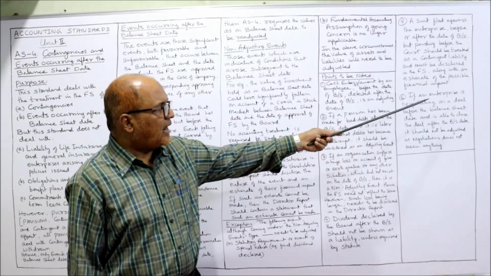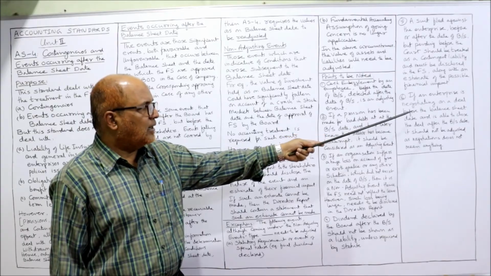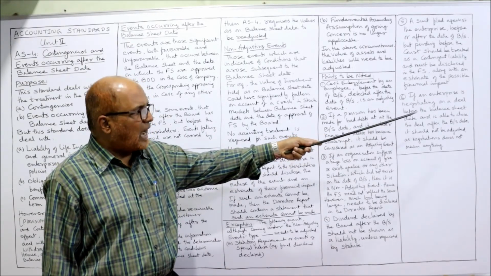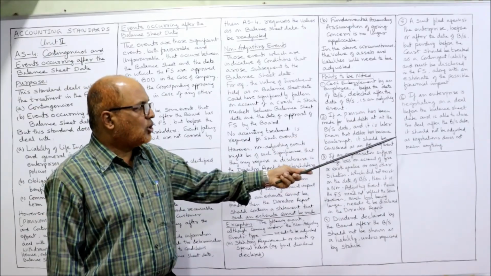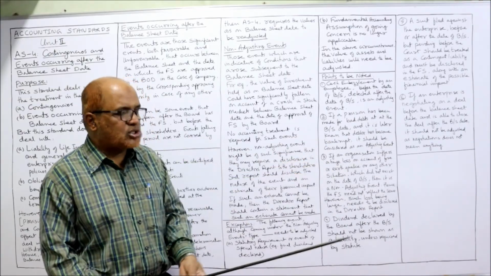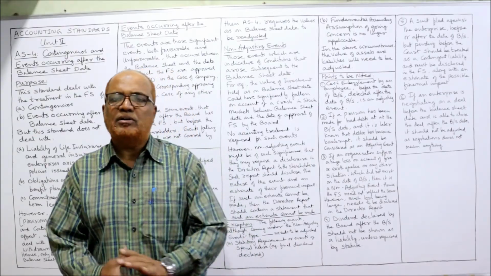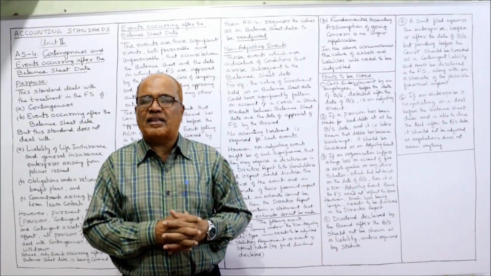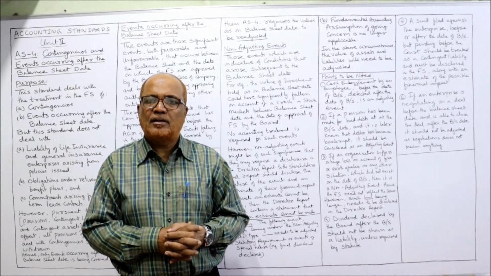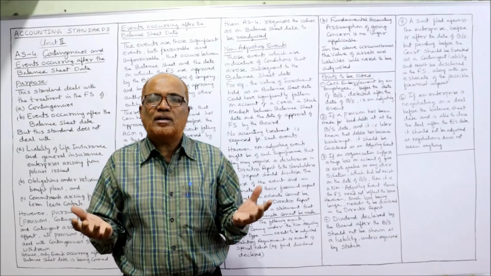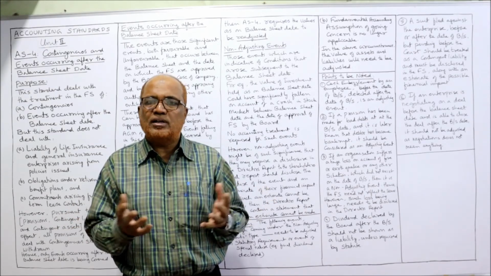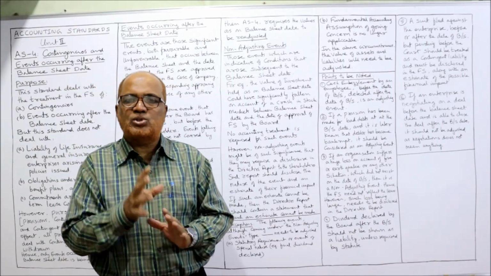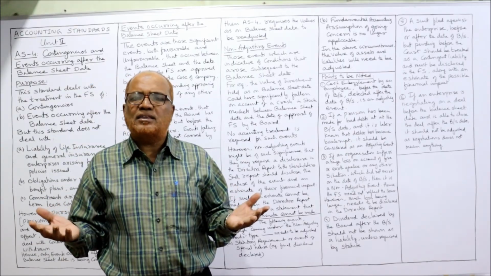Last one, if an enterprise is negotiating on a deal before the balance sheet date and is able to close the deal after the balance sheet date, it should not be adjusted as negotiation does not mean anything. Last point regarding negotiation. If the business is negotiating something with another party, but the negotiation is not yet completed, so no adjustment is required for this negotiation because negotiation is nothing.